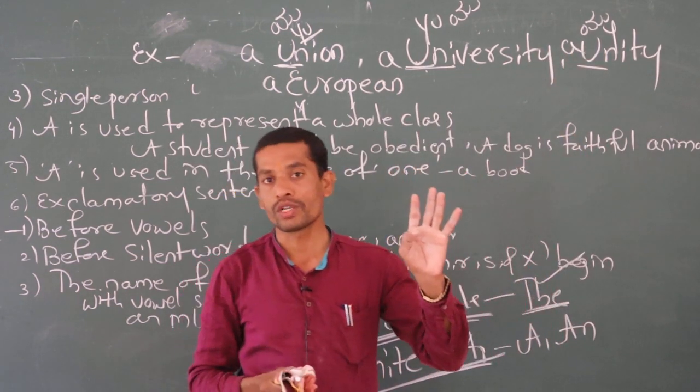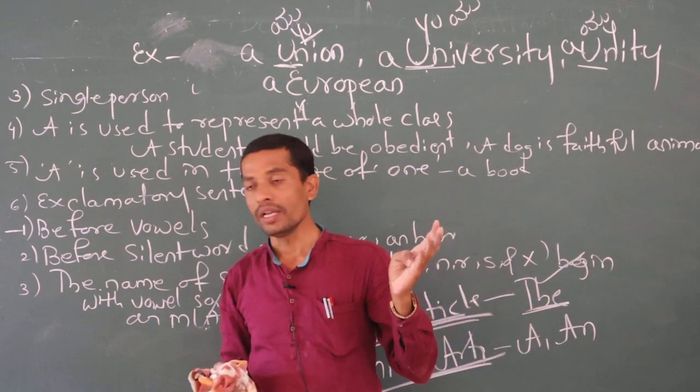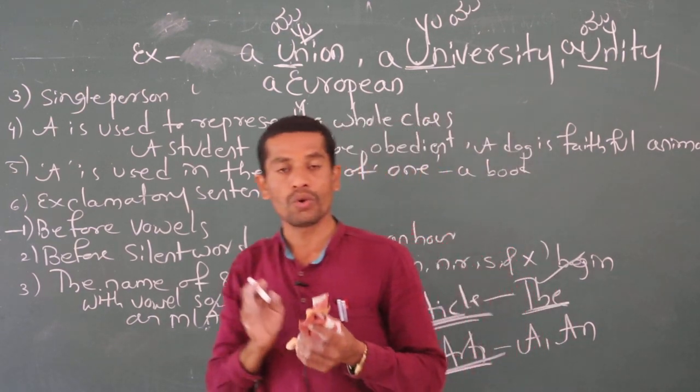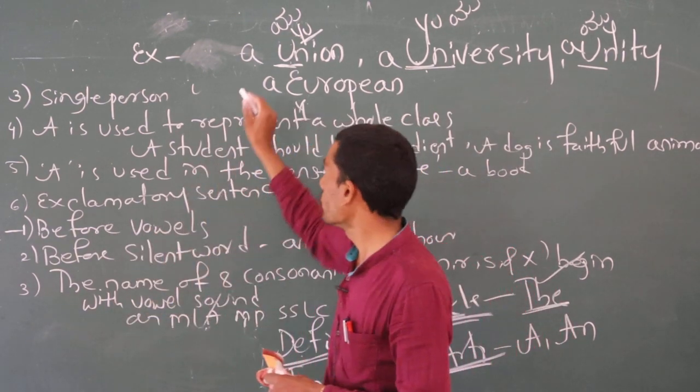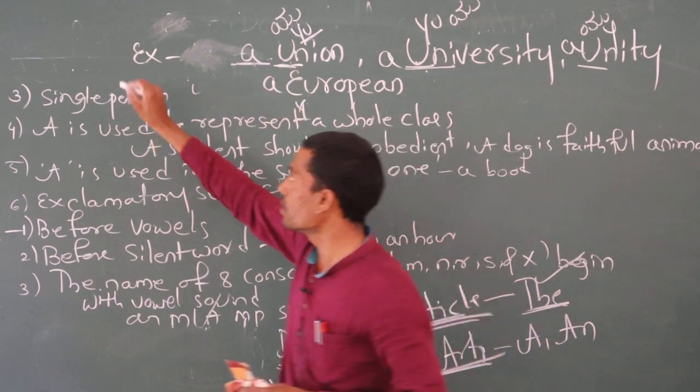So just keep in your mind, students. These four or five words are there: union, unity, European, university. These words look like vowels but are pronounced like consonants. That's why we have to use a. So keep in your mind. This is a very important point